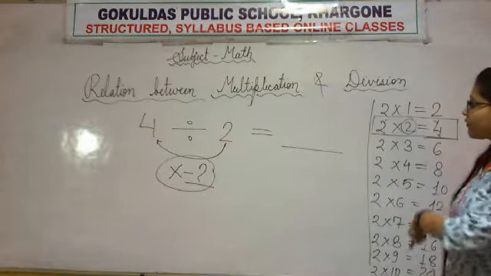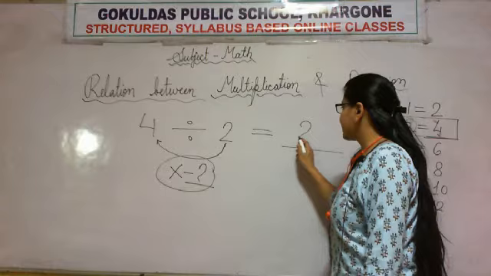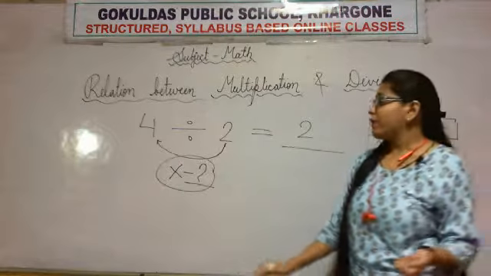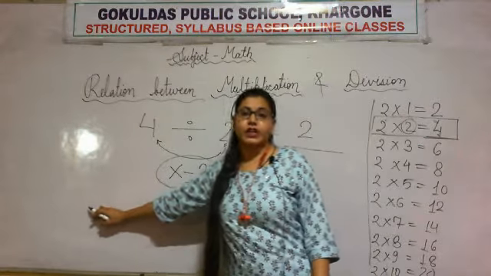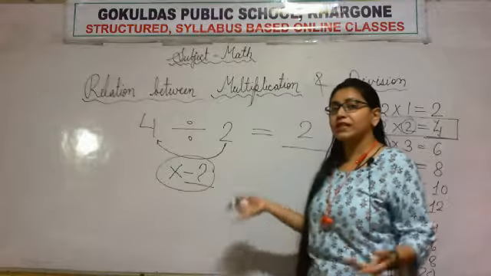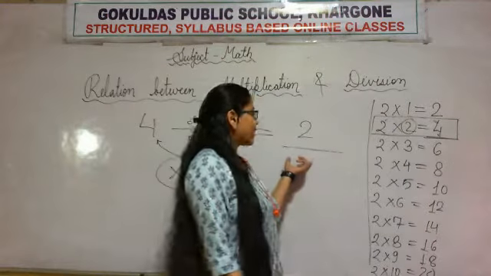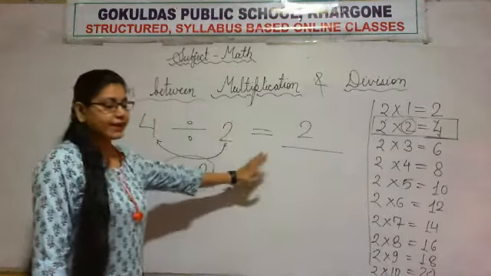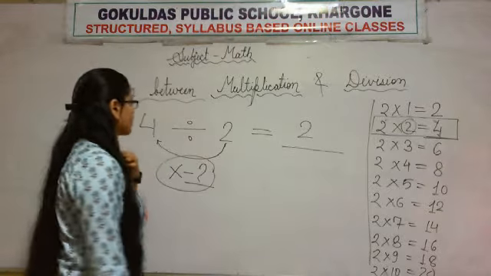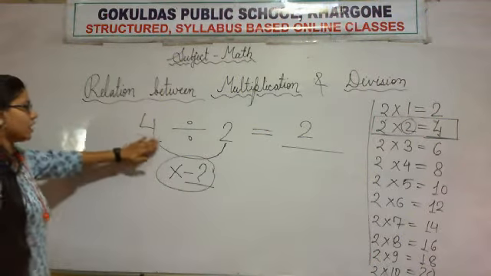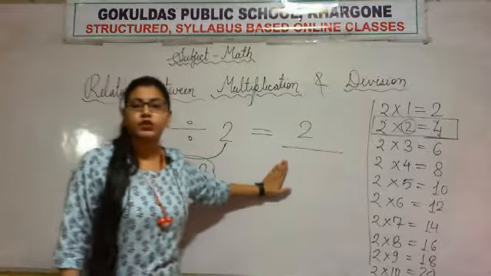It means our answer is 2. And see, when we did it by repeated subtraction, we got the answer 2. It means we have verified our answer. Our answer is correct. So 4 divided by 2 is equal to 2.